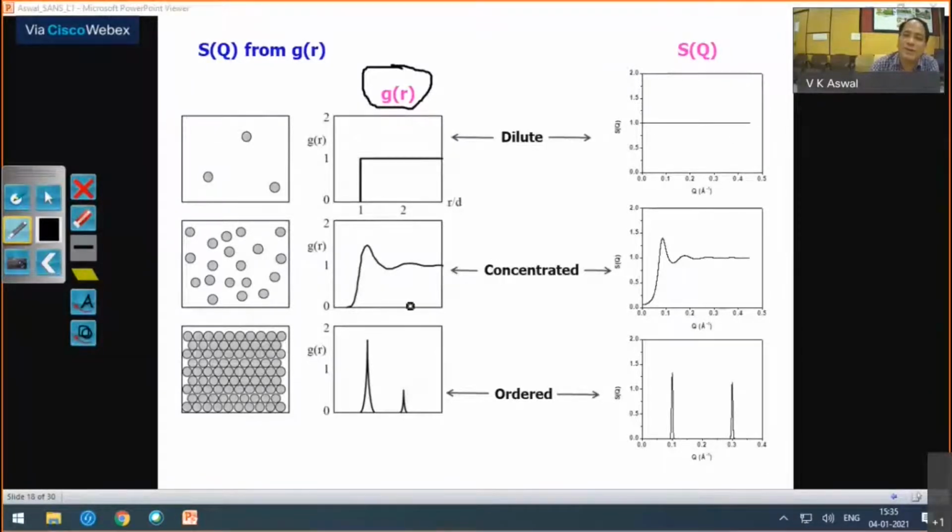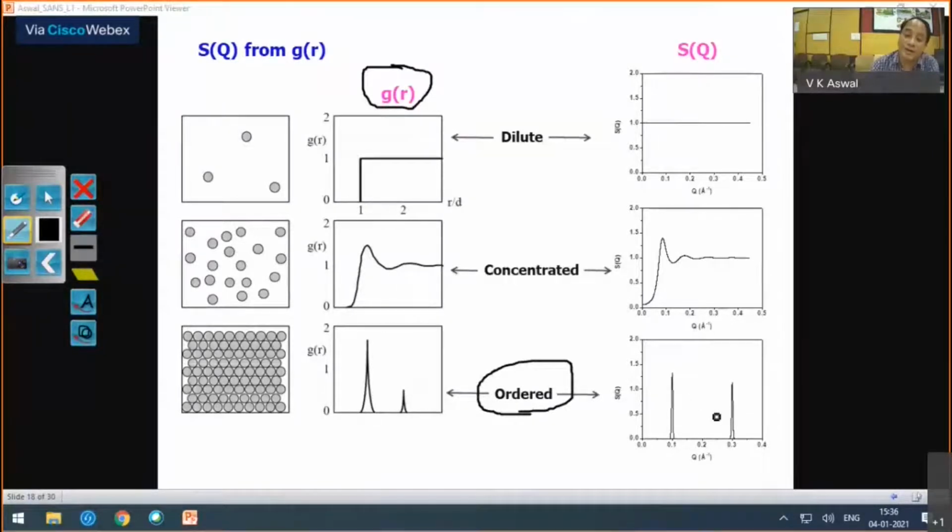When you have a concentrated system, then you'll see this kind of pattern showing several maxima of decreasing amplitude, a typical liquid-like structure of short range order. And when you have crystalline materials, then you will see Bragg peaks as seen in conventional diffraction experiments.